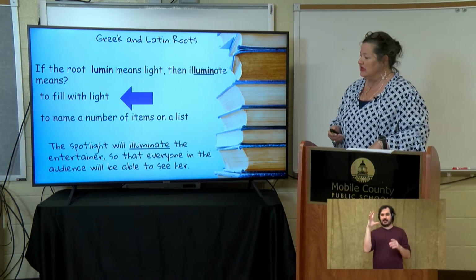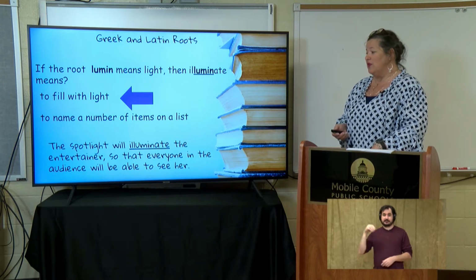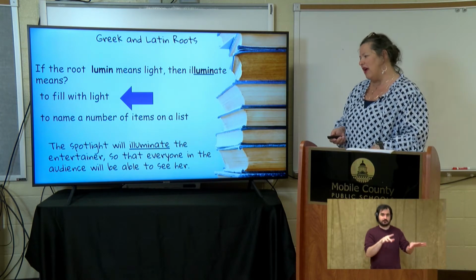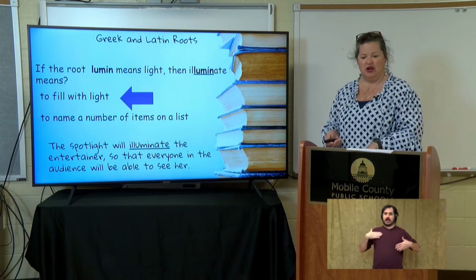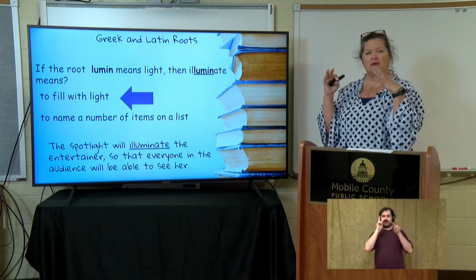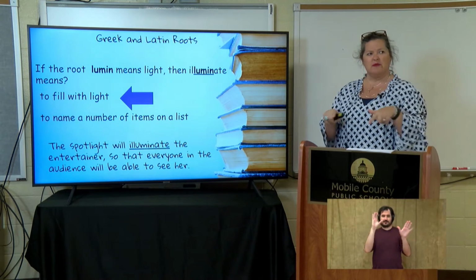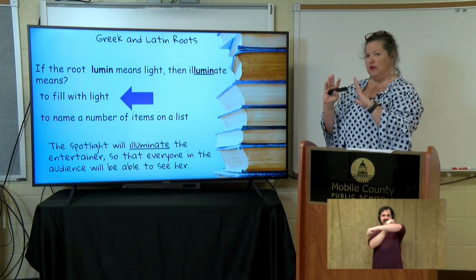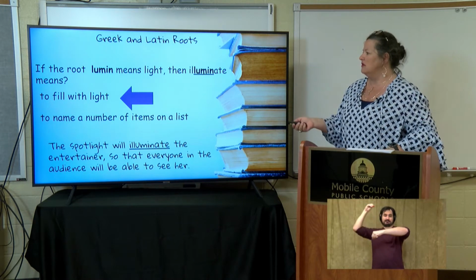Let's look at it in a sentence. The spotlight will illuminate the entertainer so that everyone in the audience will be able to see her. So can you picture that in your mind of a spotlight on somebody on stage? They're illuminating the stage. Good job.